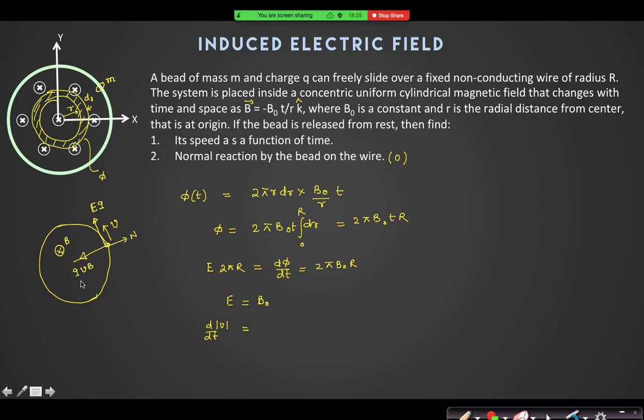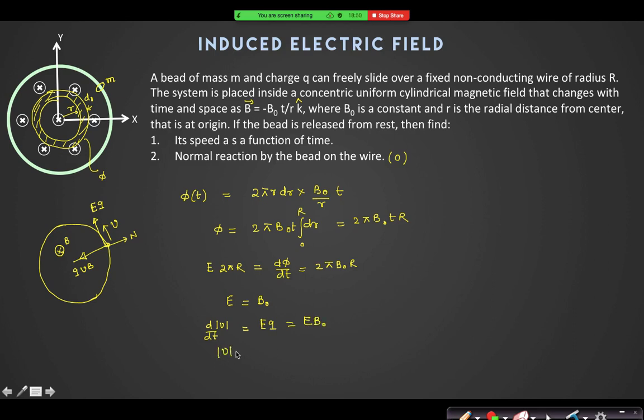I think these are the forces on it. So d/dt of mod V is equal to E into Q, so it is E into B naught.